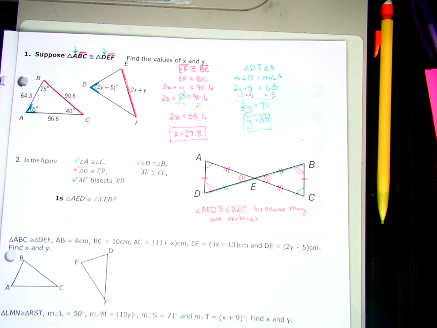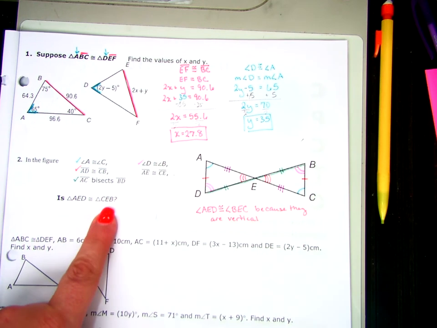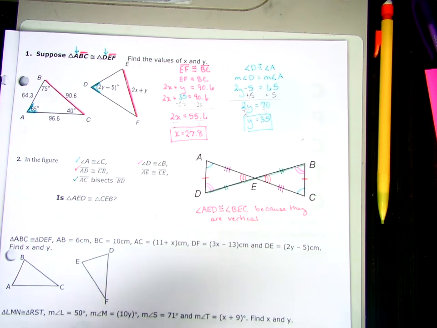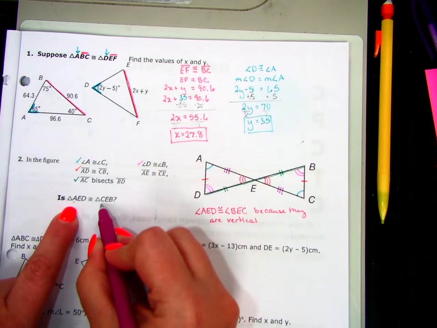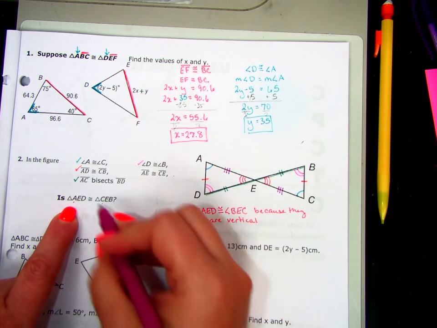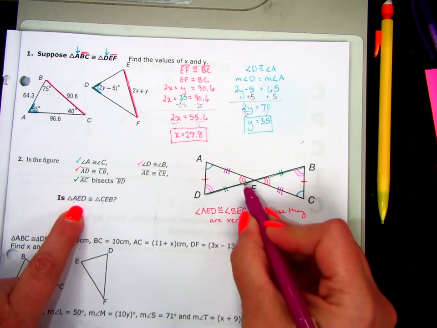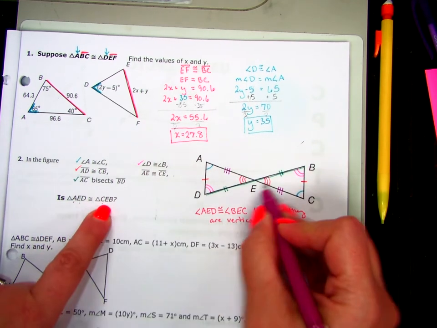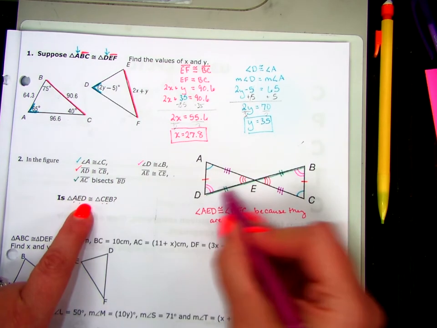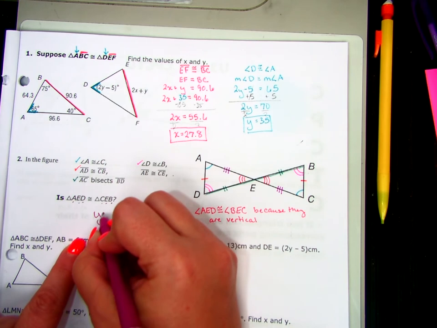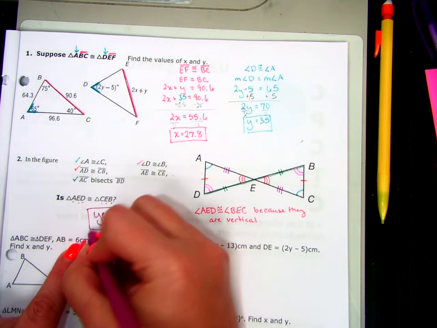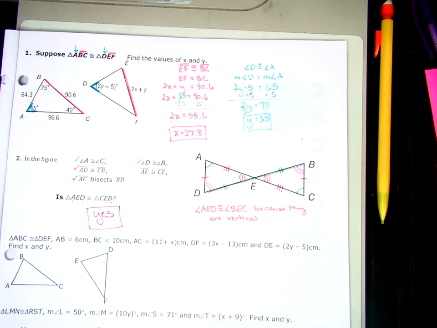Yes. The triangles are congruent. Did you check to see if the order was correct over here? Or are you just saying, yes, the triangles are congruent? Let's check on the order and just make sure. A has a single arc mark. Does C also have a single arc mark? Yes. E has a trio, and E has a trio. We're good. D and B both have double. So my answer here is yes.